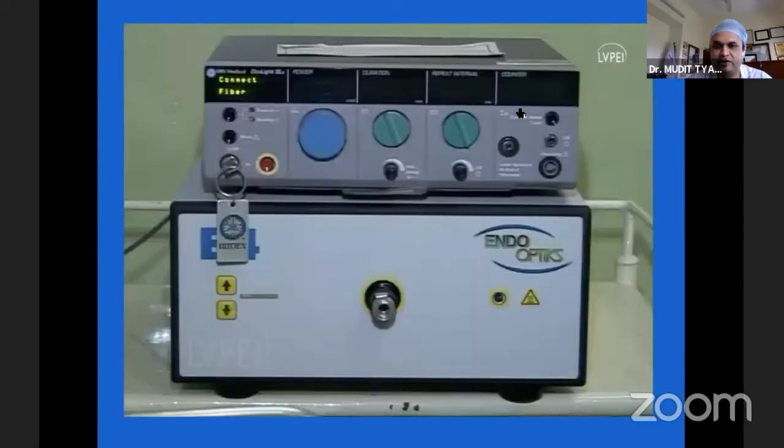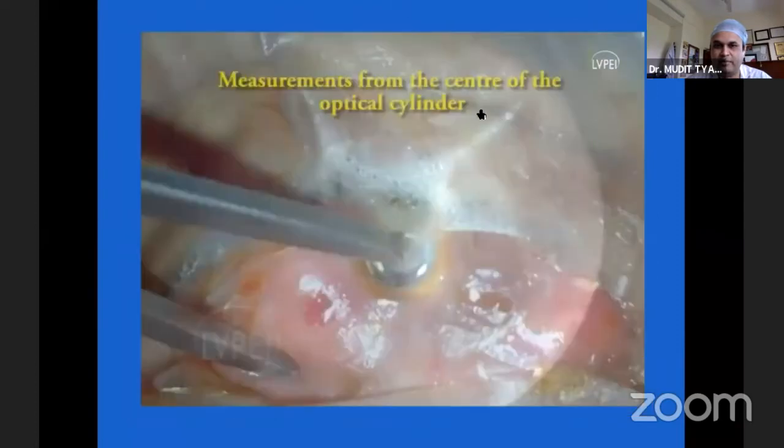While Vinod has already spoken on the machine, I'll not dwell upon that. But you are also supposed to know where to make your measurements from the center of the optical cylinder. So you can make a center, measure from the center and make an entry at somewhere around 6 millimeters from the center of a keratoprosthesis.